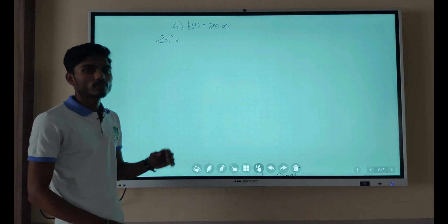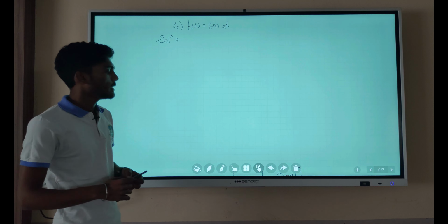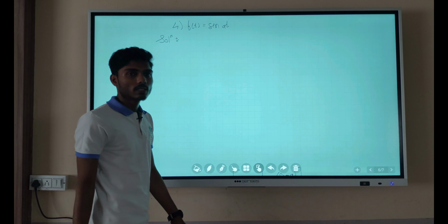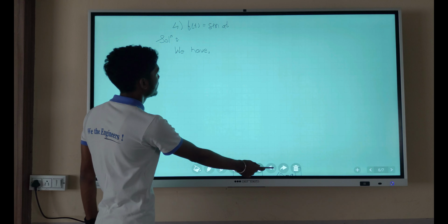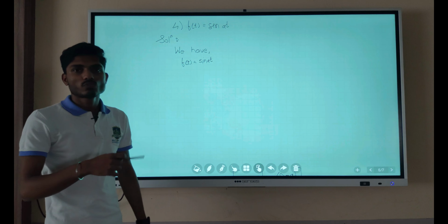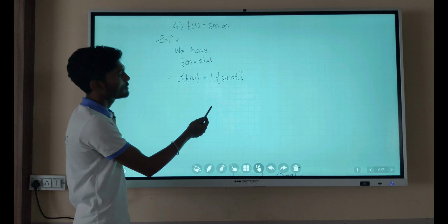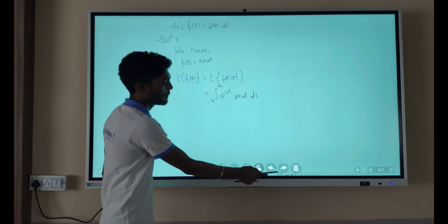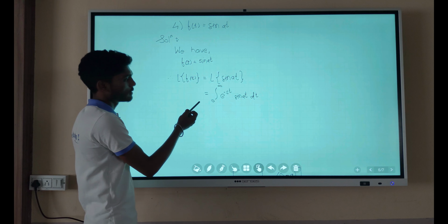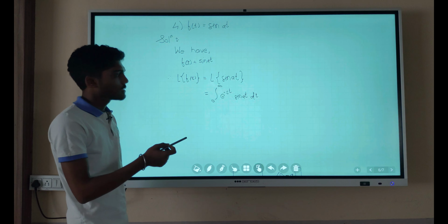Hello, now we are going to see our fourth fundamental function, which is f of t equals sin at. Let's see the proof of sin of at by using the definition of Laplace transform. We have f of t equals sin at. Taking Laplace transform on both sides, we get Laplace of f of t equals Laplace of sin of at. After applying the Laplace transform, we get the integral from 0 to infinity of e raised to minus st multiplied by sin of at with respect to t.